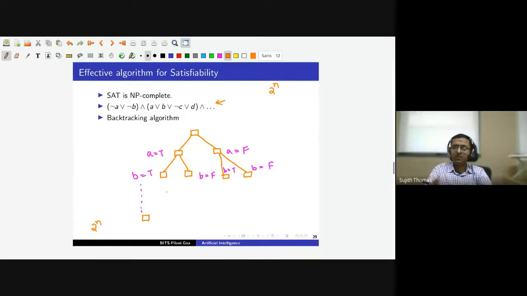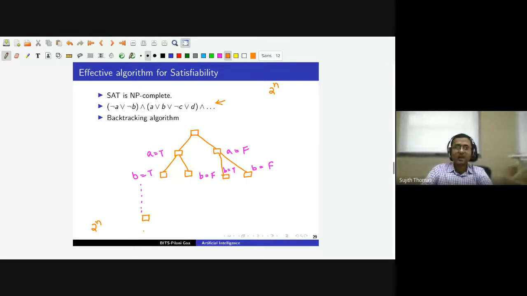At depth n we would have assigned values to all the n symbols, and we have 2 to the power n leaf nodes, each corresponding to one model. So any path from the root node to a leaf node at depth n corresponds to an assignment made to all the n variables, or n symbols.